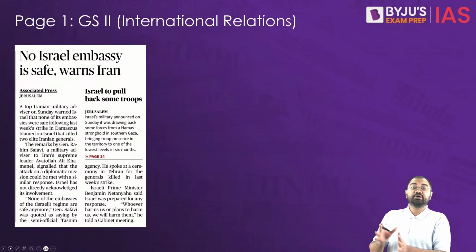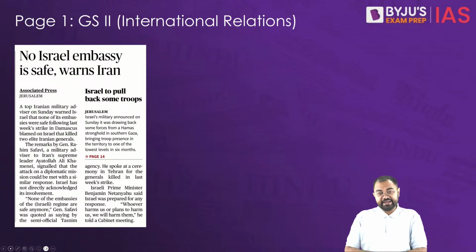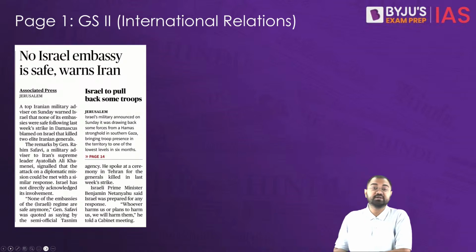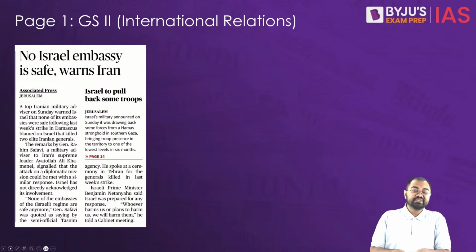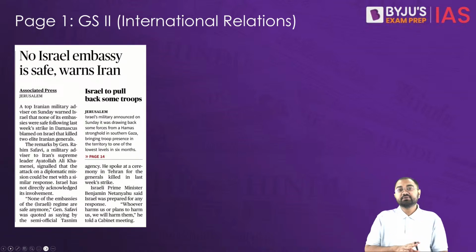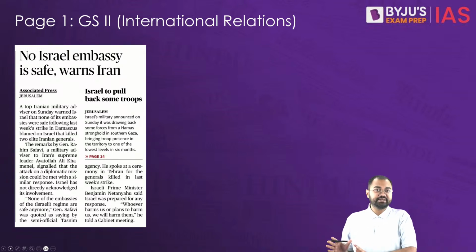So it might not be a wise option right now, given that Iran will not be a like-to-like match for Israel's military. So a different approach has to be taken.